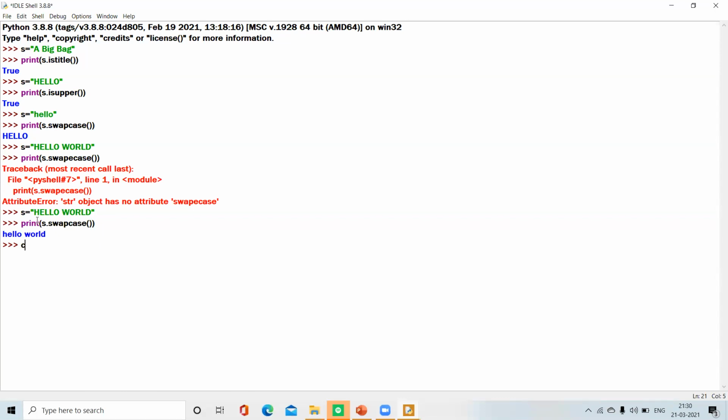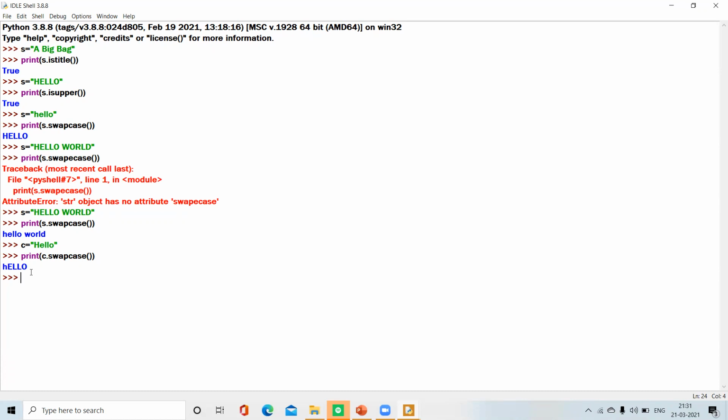Let's take another one. C equals "Hello". Print C dot swapcase. Let's see the output. Here the H is capital and ello are small. Then by using swapcase, we are converting H into small and ello into capital letters.